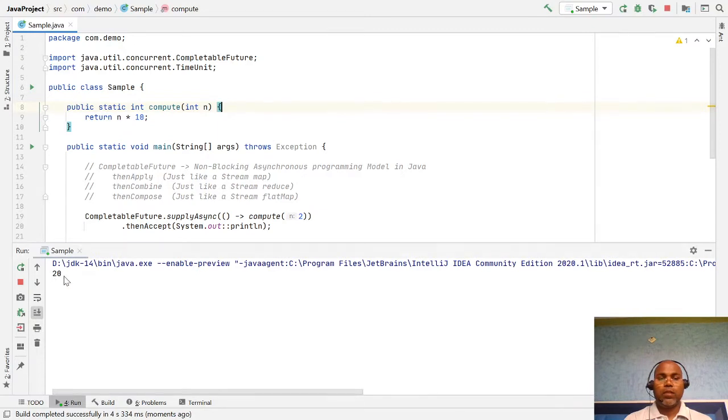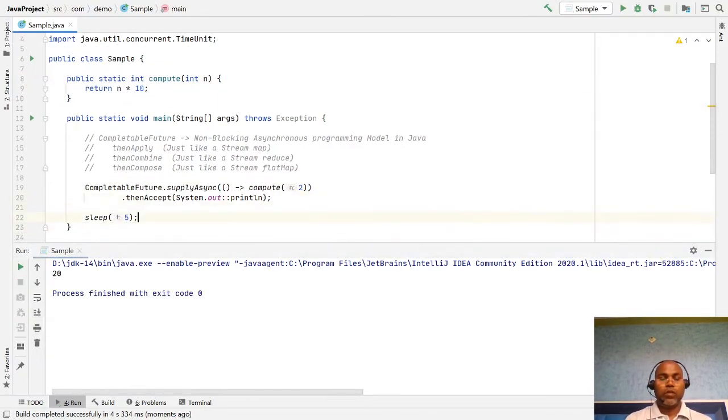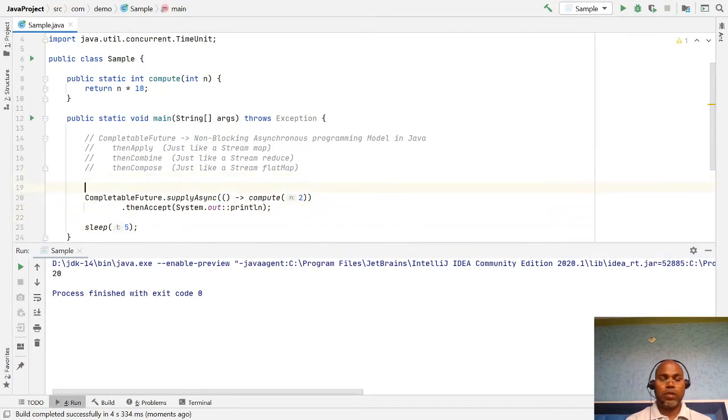If you run it, that is displaying 20. To ensure this is non-blocking, let's say print start and print end, that means in this main method, after this and then this.